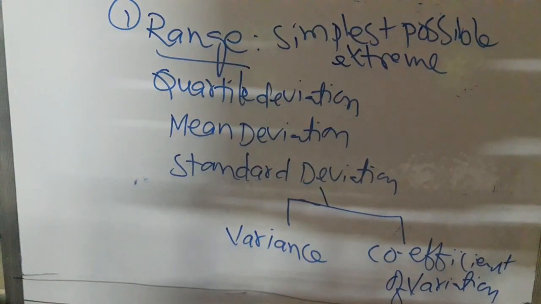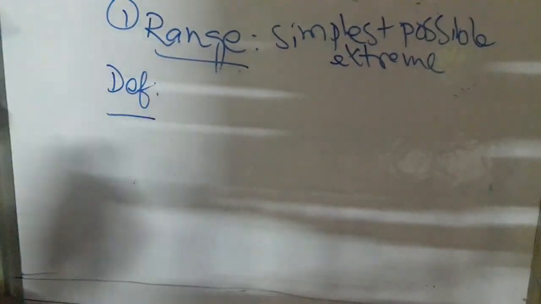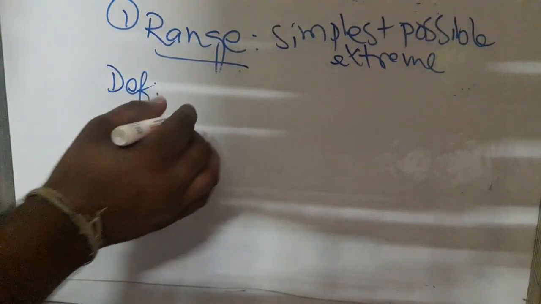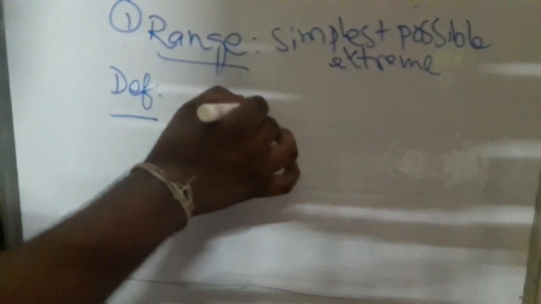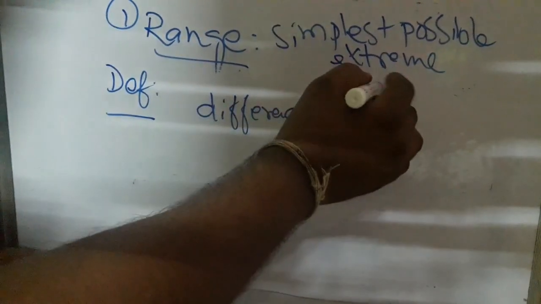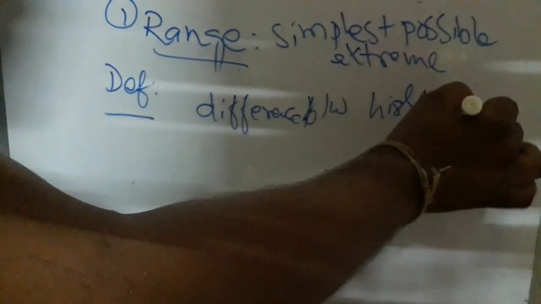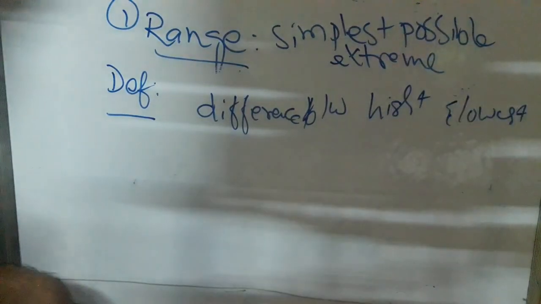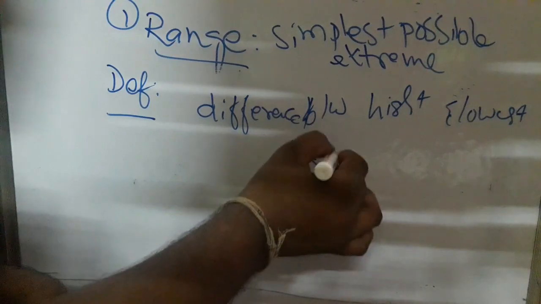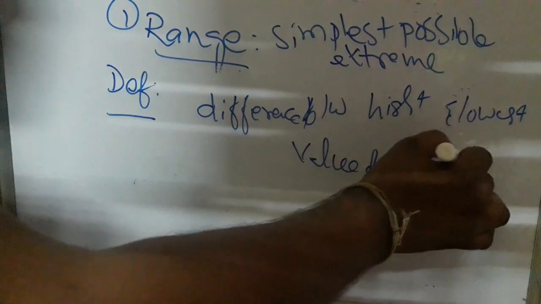So the definition: what is range? It is defined as the difference between highest and lowest numbers or values of a variable in a series.